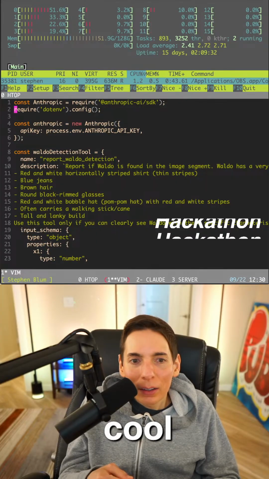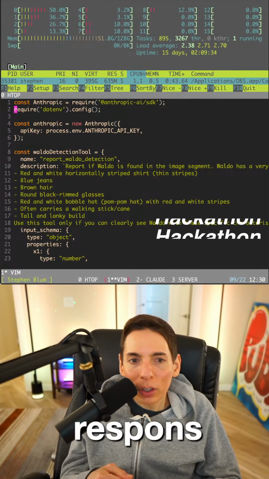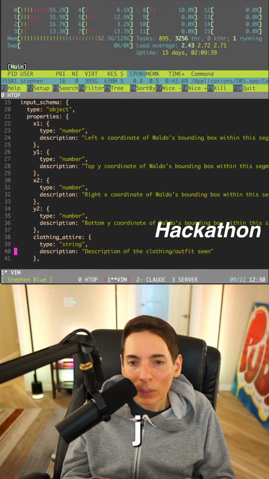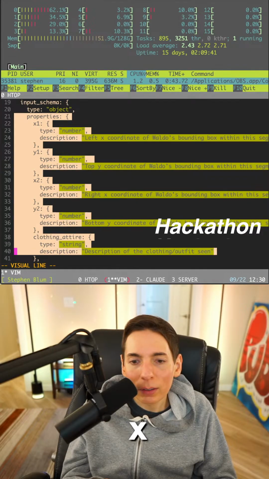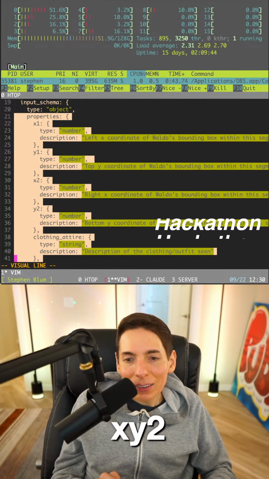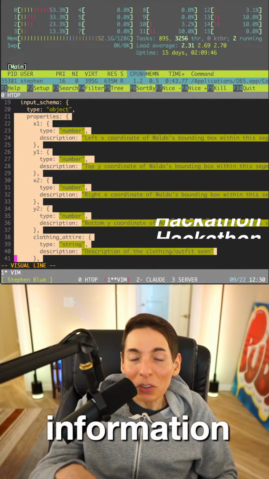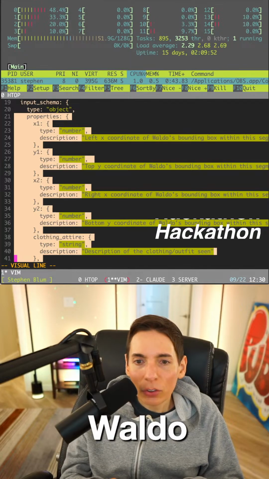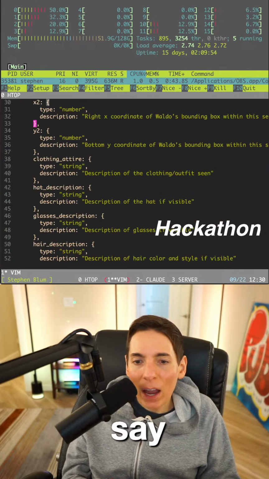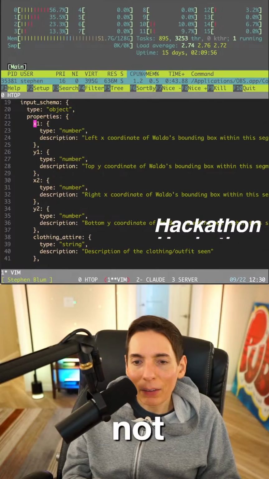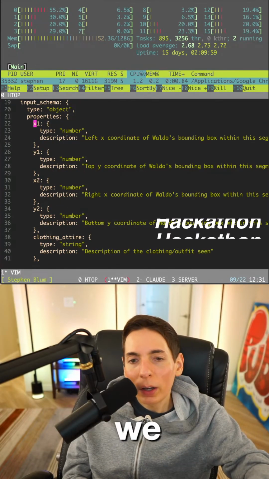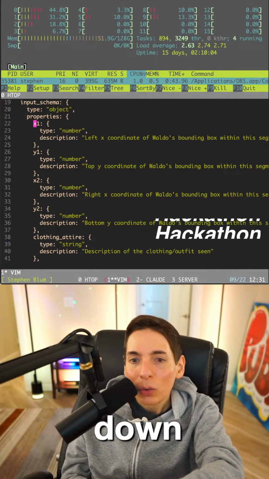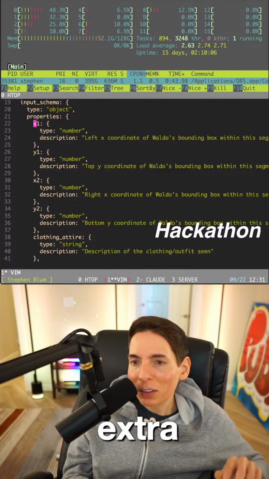Cool. Mohad, what does the response return? Does it return this circled image? It will return a JSON with a grid of x1, y1, x2, y2, and it'll give us the information once it finds Waldo. If it doesn't find Waldo, actually we need to update the properties to say found or not found. We want it to be able to decide whether it found Waldo rather than having some extra logic that goes through and finds Waldo.